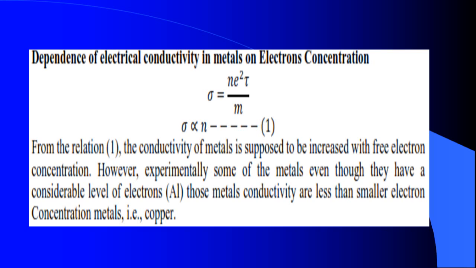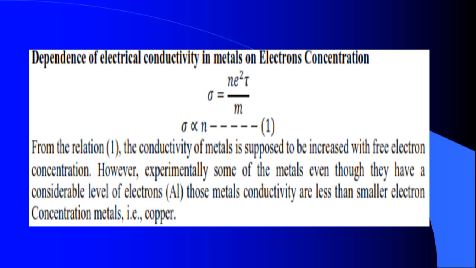Copper and aluminium are different in their concentration of electrons. As per this equation, sigma is proportional to n. That means as the concentration of electrons increases, the conduction ability of the material, called conductivity, also increases.